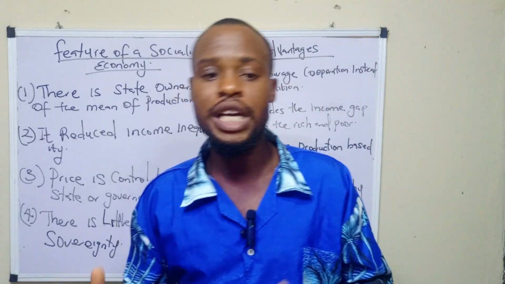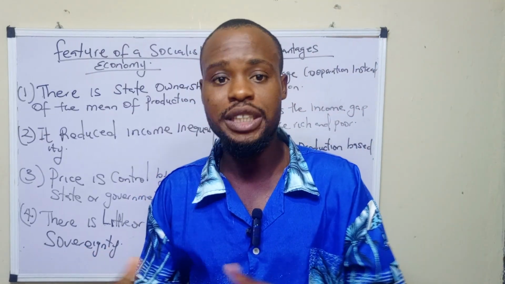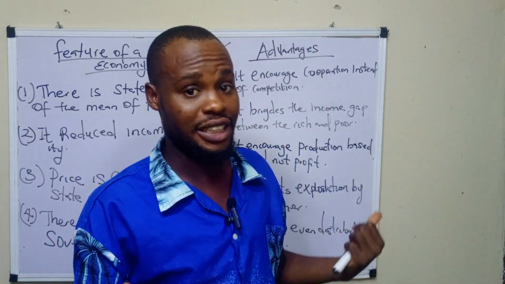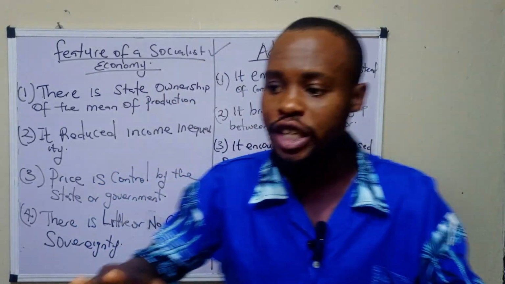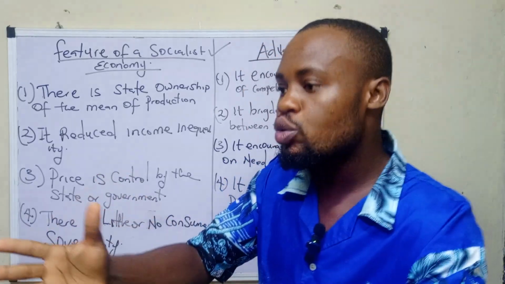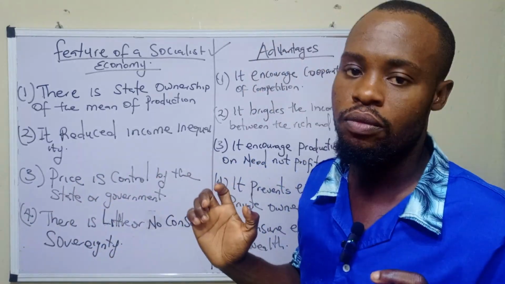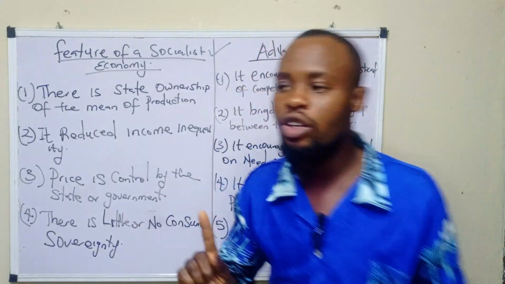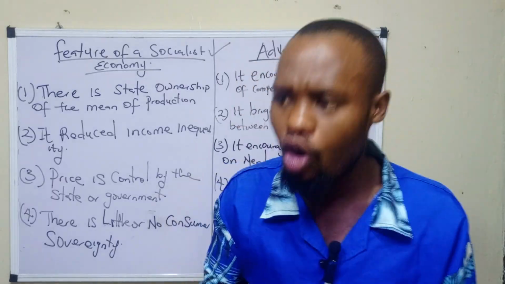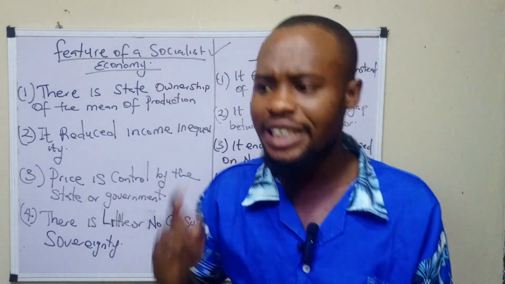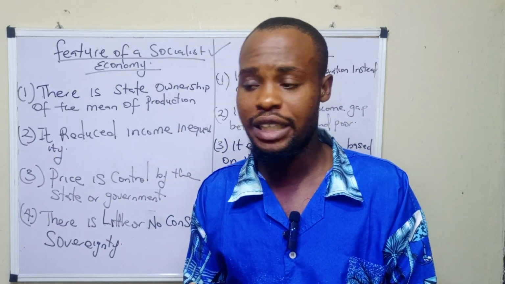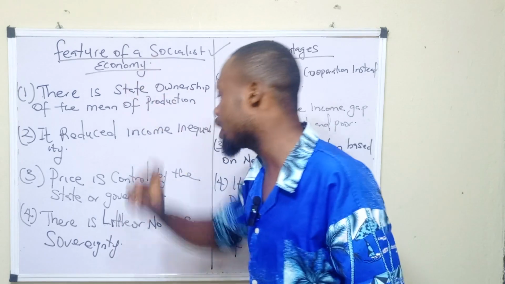Number two says that it reduces income inequality. That's to say that a socialist economy tends to bridge the gap between the rich and the poor, which is also an advantage of a socialist economy. So it reduces income inequality between the rich and what? The poor. So when you're asked in an exam, which economic system reduces income inequality and bridges the gap between the rich and the poor, the answer is what? The socialist economy.